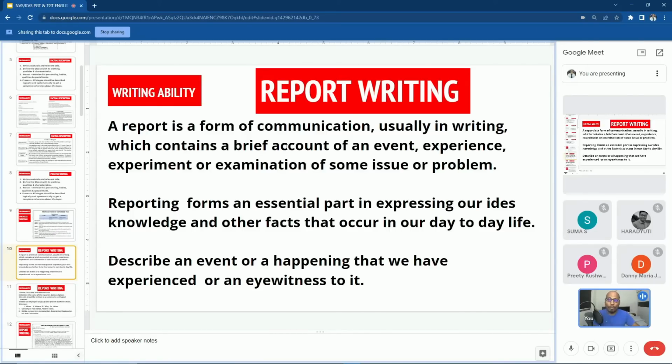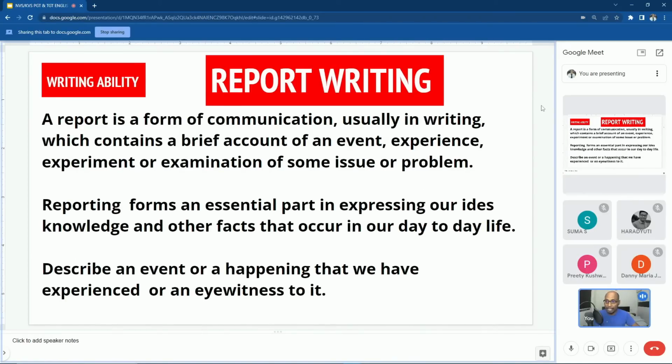A report is a form of communication, usually in writing, which contains a brief account of an event, experience, experiment or examination of some issue or problem. So when something happens, generally we report that information, that incident or event to somebody else. So that comes under report writing. But when you put it in writing, then that becomes a formal communication and that comes under report writing. So a report is a form of communication.